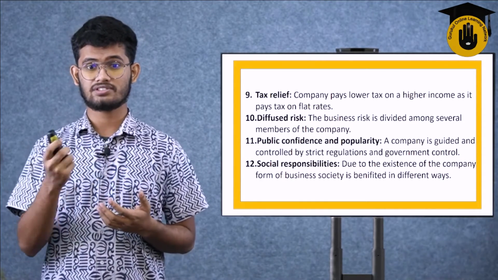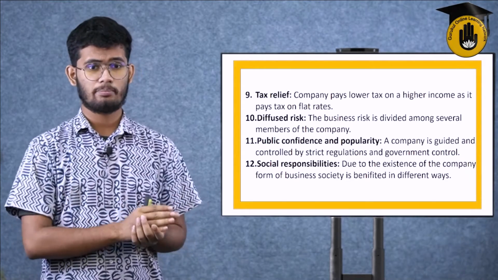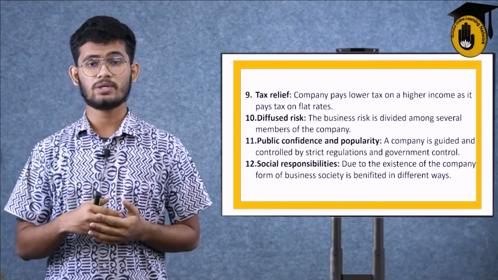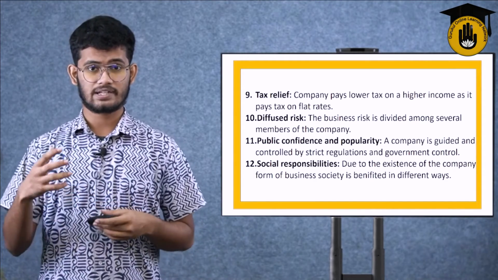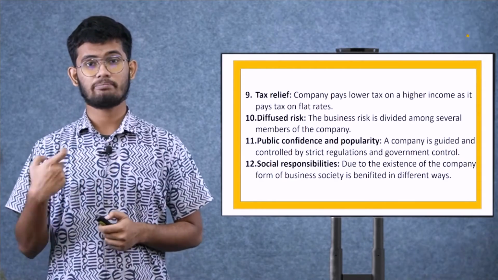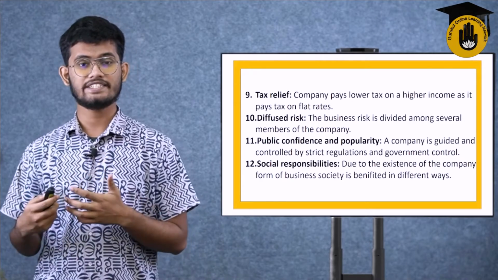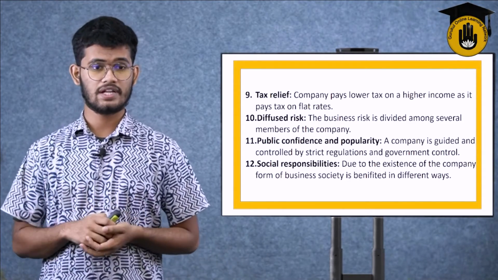A company is guided and controlled by strict regulation and government controls. That was just the public confidence part. But every company has to follow some governmental rules and regulations. They have to agree to those terms and regulations given by law, because a company itself is an artificial personality regulated by the law. It is under the law. So without law, your company almost ceases to exist. Your company will not exist without governmental rules or regulations.